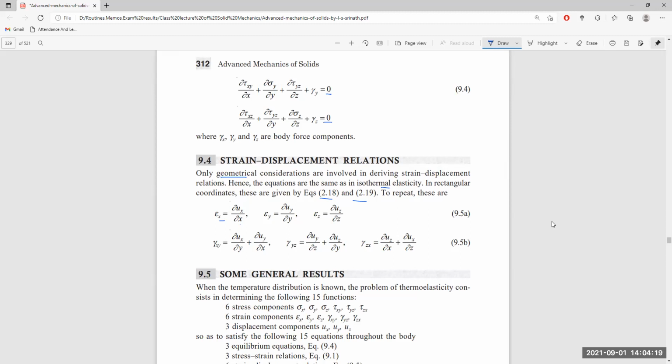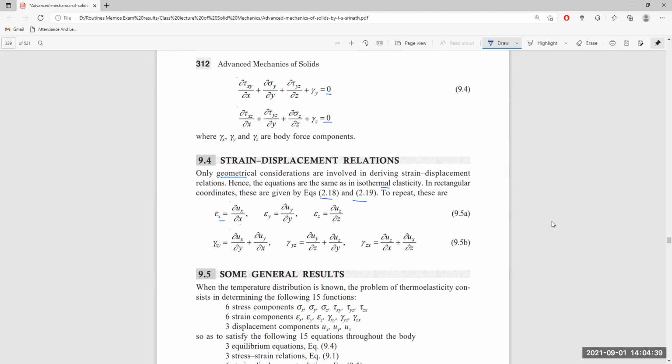These are the longitudinal strains induced in the x, y, and z directions. Gamma xy is the shear strain induced in the xy plane, working along the y and x directions.